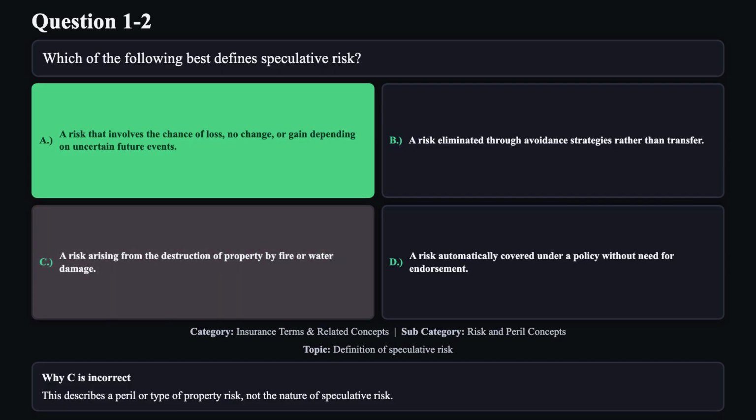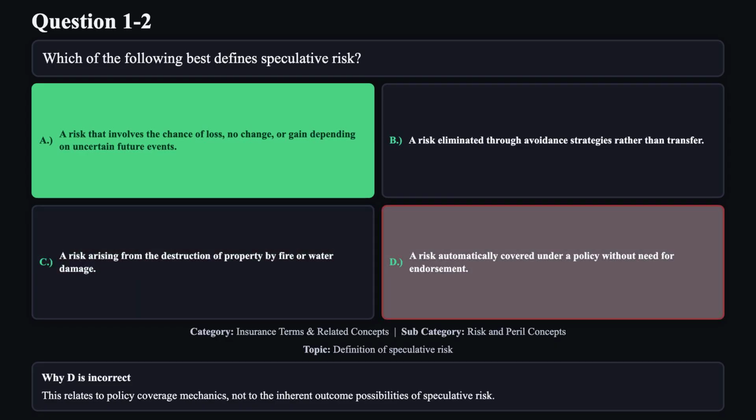Reason C is not correct. This describes a peril or type of property risk, not the nature of speculative risk. Reason D is not correct. This relates to policy coverage mechanics, not to the inherent outcome possibilities of speculative risk.